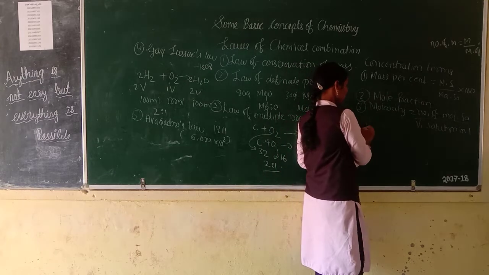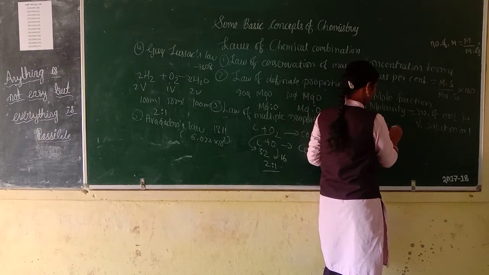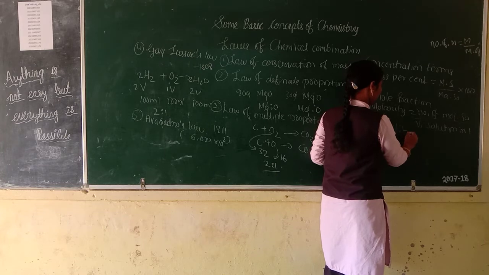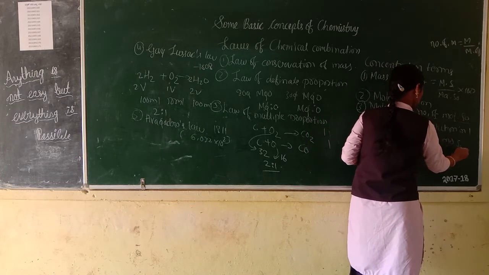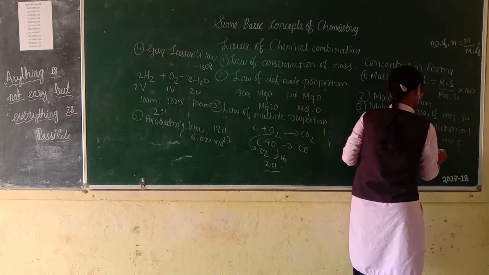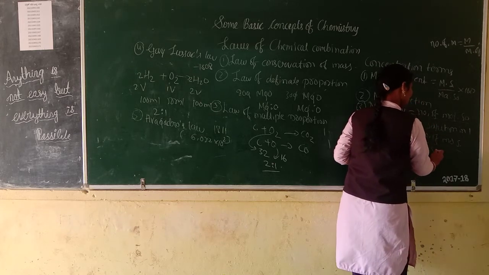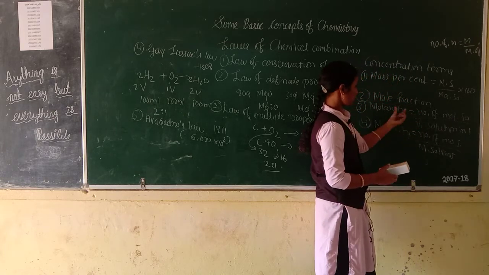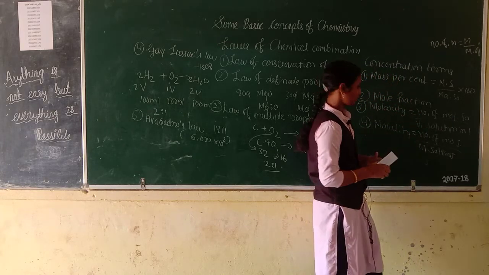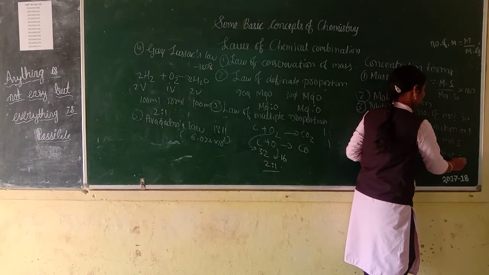Then the fourth one is molality. It means number of moles of solute by mass of solvent in kg. You can remember the difference between molarity and molality.